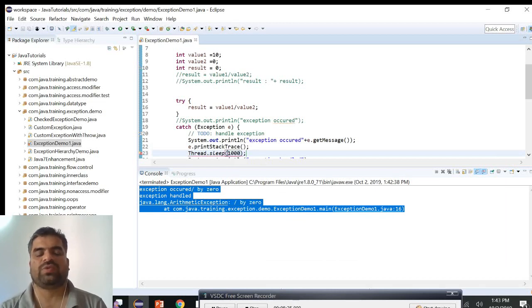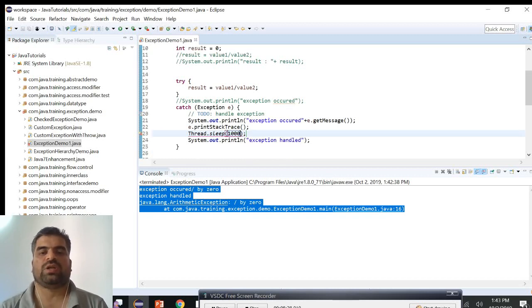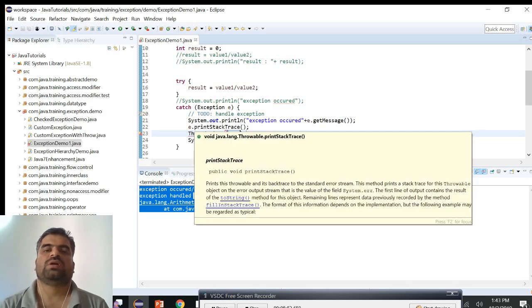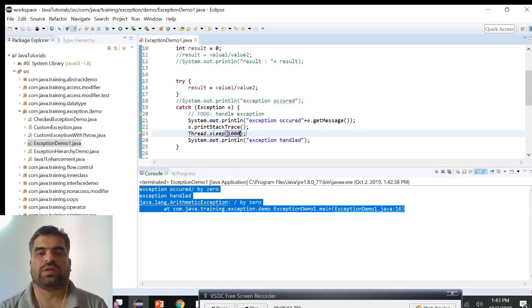For that we can use a pause in the execution by using Thread. We will come to know what a thread means in our thread section, but for the time being we can use the sleep method from the Thread class, which pauses the execution for 1000 milliseconds.